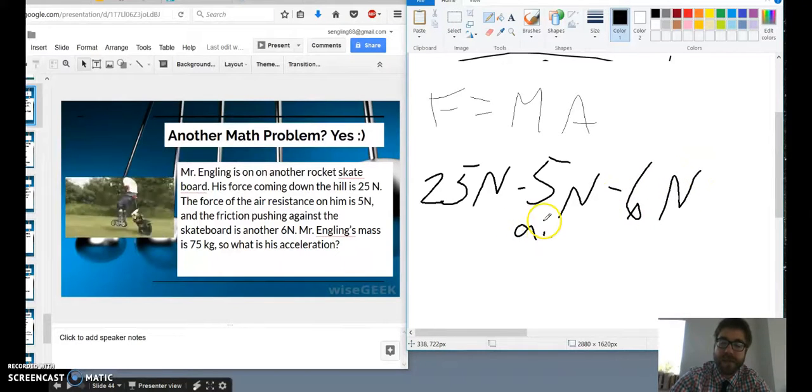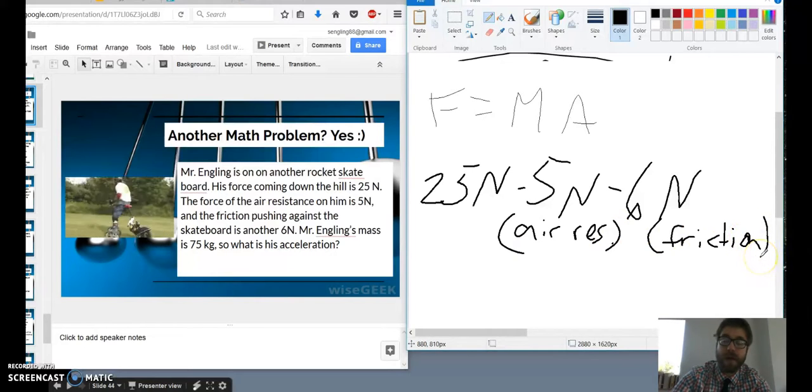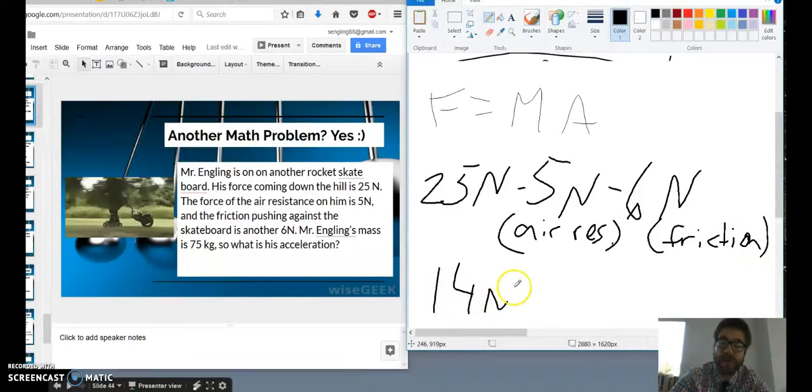So this is the air resistance, and this is the friction. So those are both pushing back on me. So my force that I have to work with really is only 14 newtons. Let me make sure that's right. Yeah, that's right.